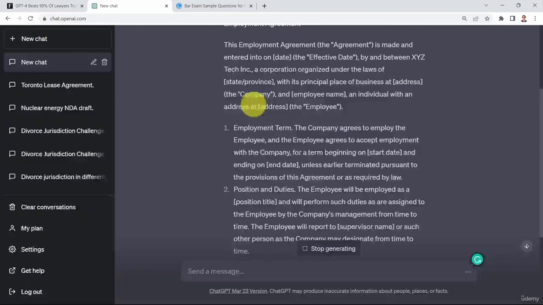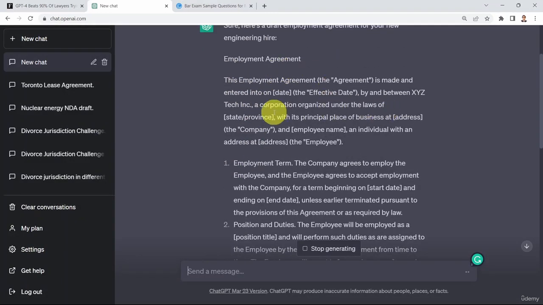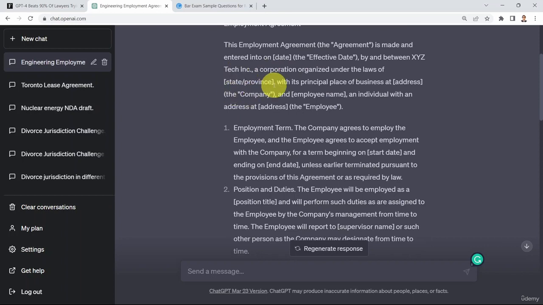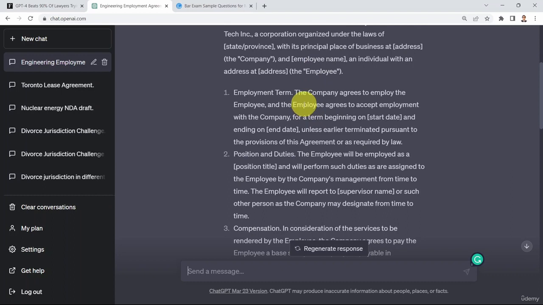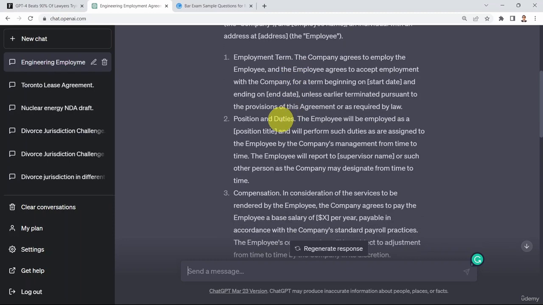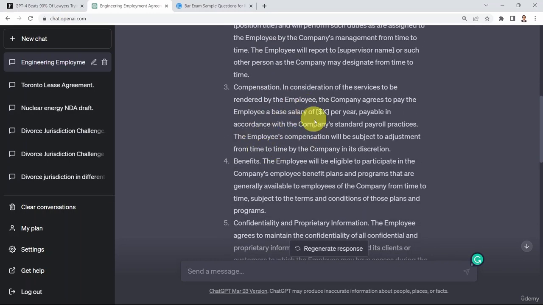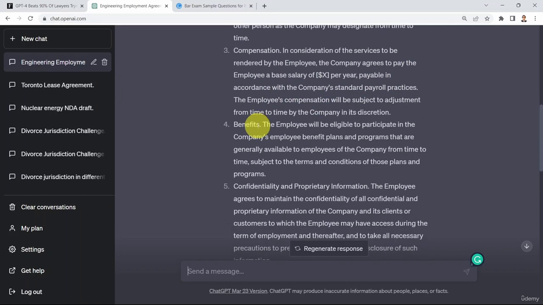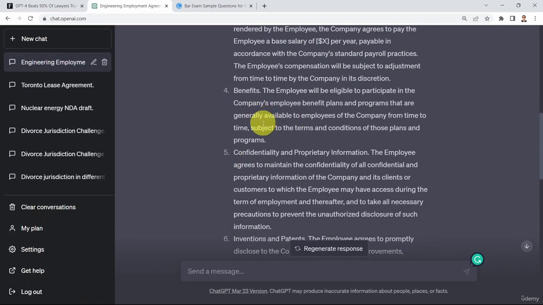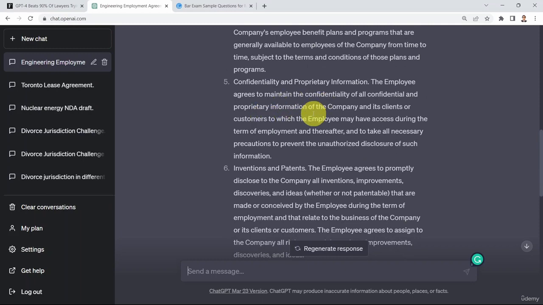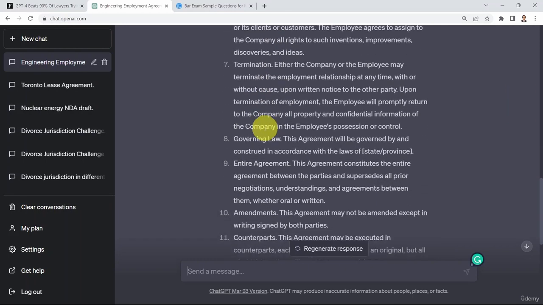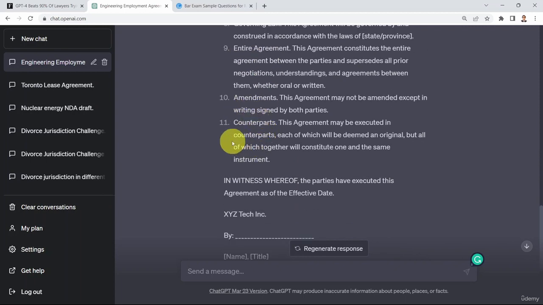Here's a draft agreement. It's going to tell you the employment agreement is made or entered into on a given date between XYZ Tech Inc. Corporation, under the laws of a specific state or province. And here you have the employee name. And here you're including all the different terms of the agreement. You have the employment term, you have the position and duties, you have the specific compensation, X dollars per year. You also have here, if you have benefits that you're going to offer to the employee, confidentiality and proprietary information, inventions and patents, terminations, governing laws, entire agreement, amendments, and counterparts.